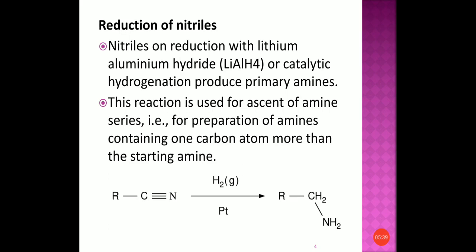So nitriles on reduction with LiAlH4 or catalytic hydrogenation, that means H2 in presence of platinum or palladium, you get amine. Here there is an equation given, RCN, that is cyanide group, on reduction with hydrogen in presence of platinum, you get RCH2NH2. Clear? That means nitriles can be reduced to amines on reduction with hydrogen with metals like platinum or palladium, or reduction with LiAlH4, that is lithium aluminum hydride. So nitriles can be reduced to amines.